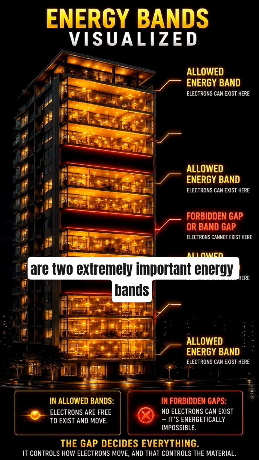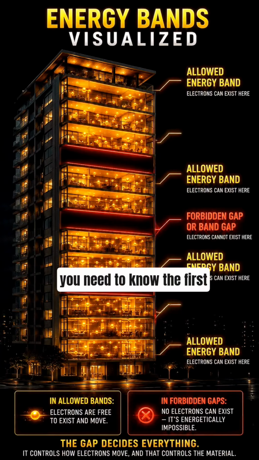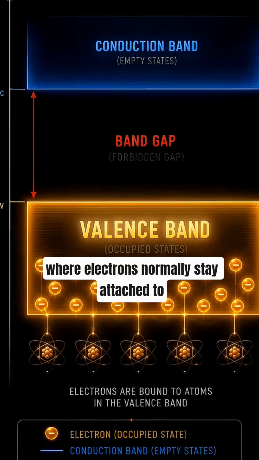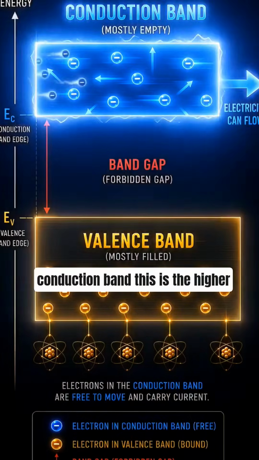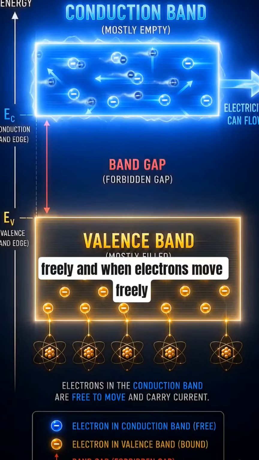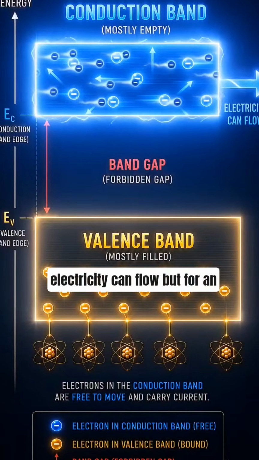Now, there are two extremely important energy bands you need to know. The first is the valence band. This is where electrons normally stay attached to the atom. The second is the conduction band. This is the higher energy region where electrons can move freely. And when electrons move freely, electricity can flow.